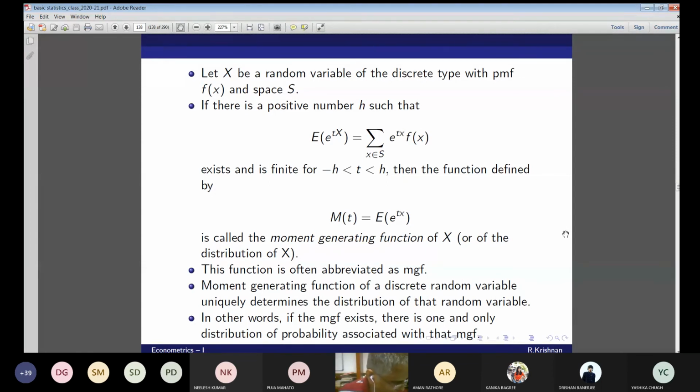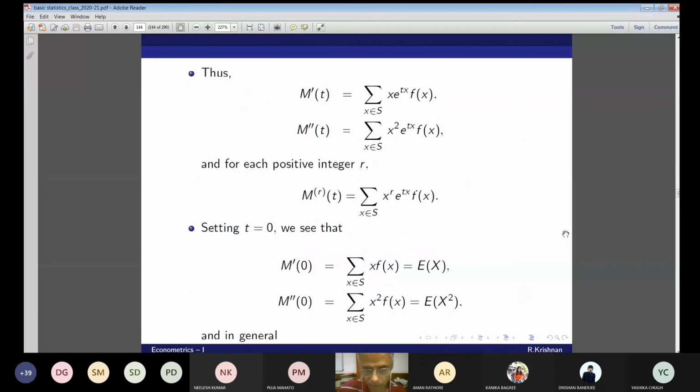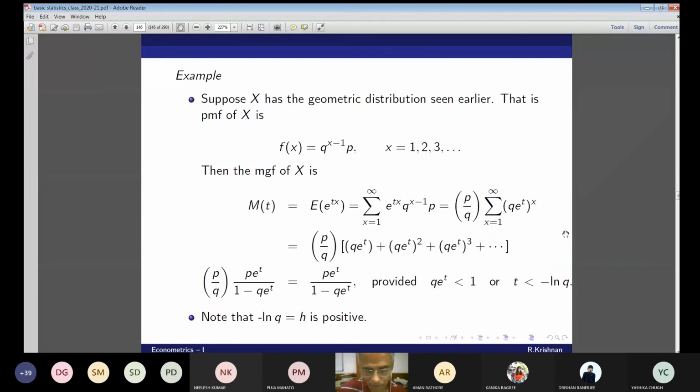Sir, is it p e^t divided by 1 minus e^t q? Wait a minute, you just see this. Take p by q out, p by q is going to be common. So the sum from x equal to 1 to infinity of (q e^t)^x. Can we write like this? Rest is simple algebra. Please go through it. The inside one is nothing but a geometric series, which comes into the denominator, and the terms are within the square bracket.